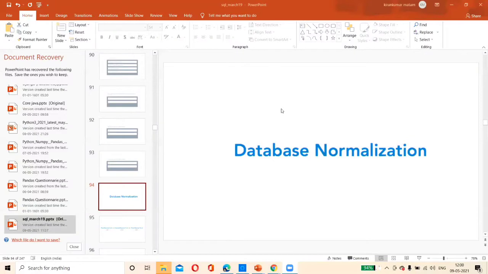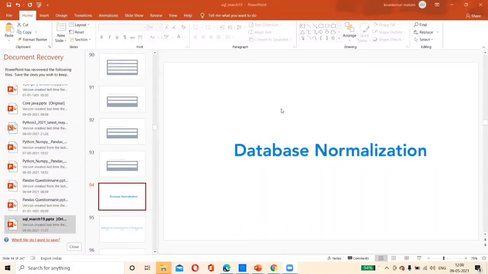Okay, so what do you mean by normalization? Normalization is nothing but dividing the tables as much as possible, and the data should be in the form of, what do you say, unique. It should not have duplicate rows. Like, we saw authors and books. What we have done, we will not have a duplicate, we put it into distinct tables, and then we went into another table. So that is one kind of normalization.